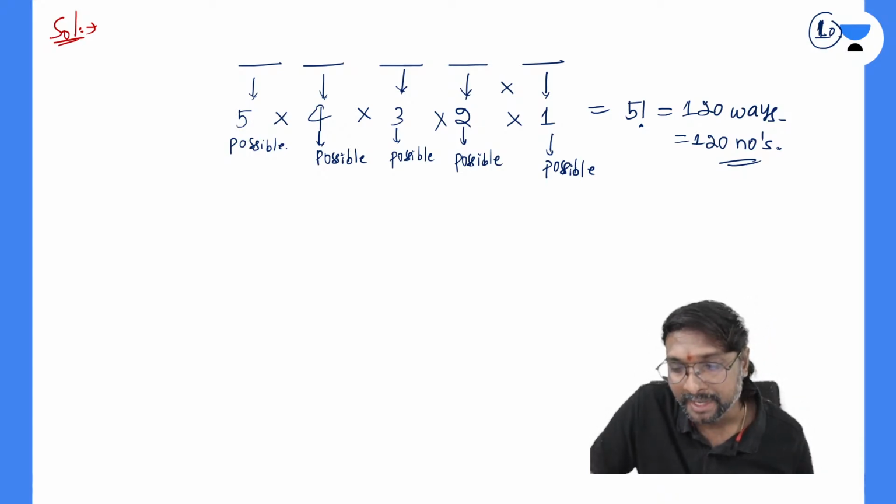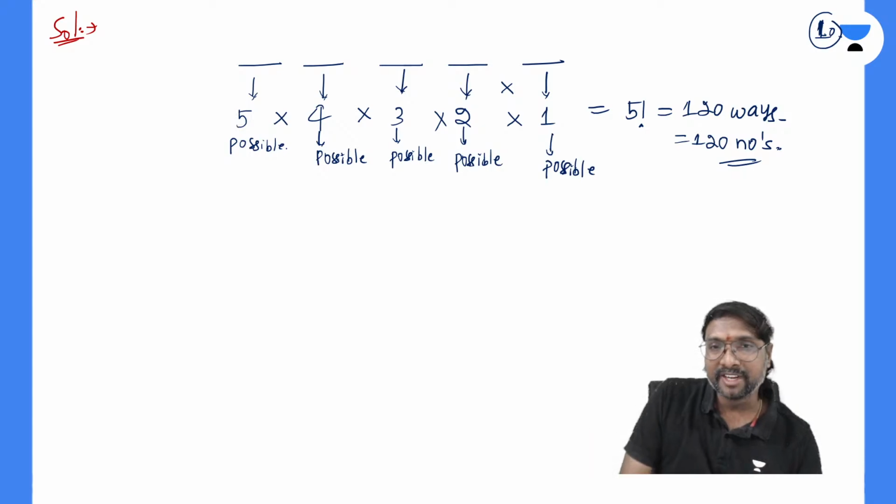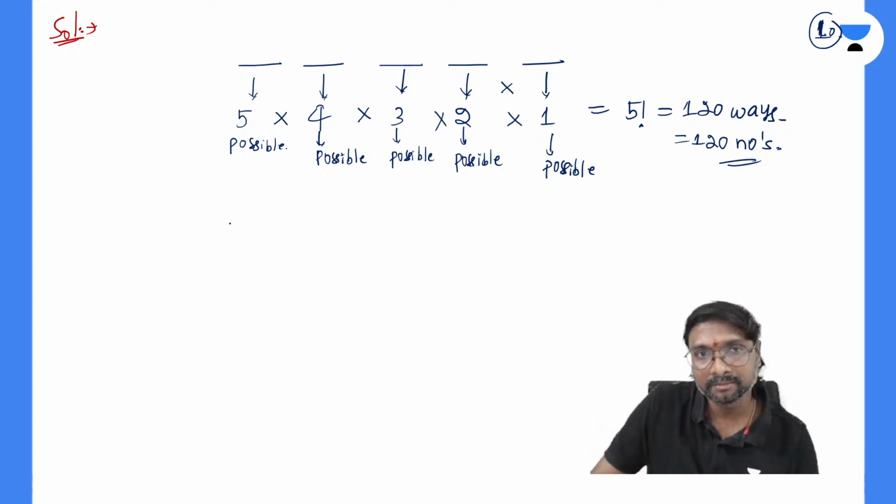You can say, every digit comes how many times in the units place? Every digit comes in the units place how many times? Every digit comes in how many places? This is your 120.